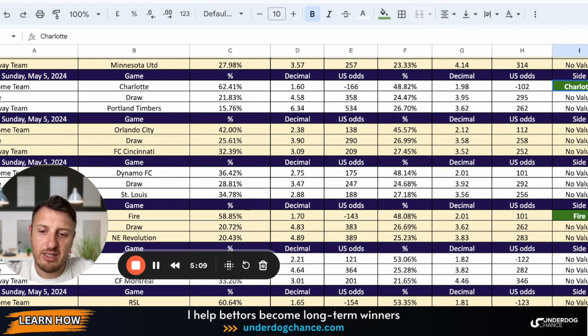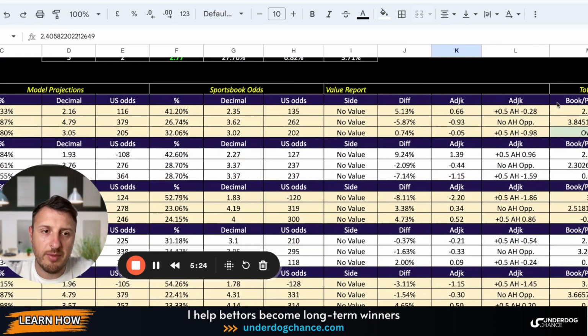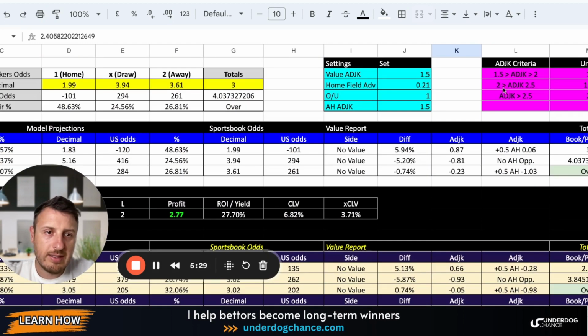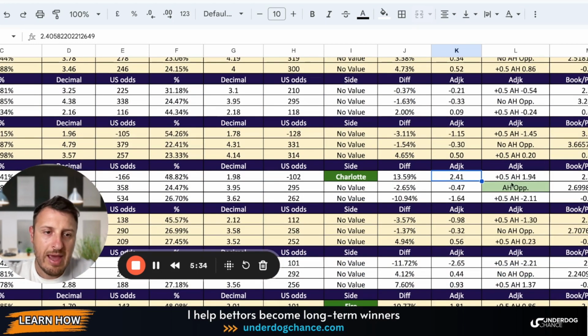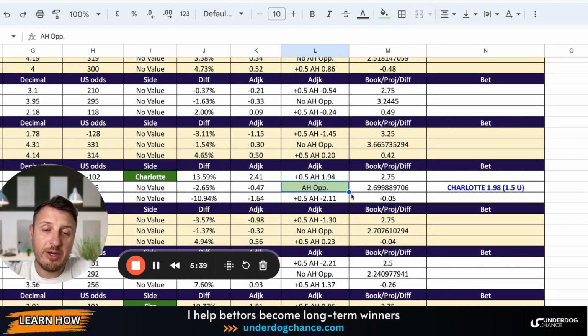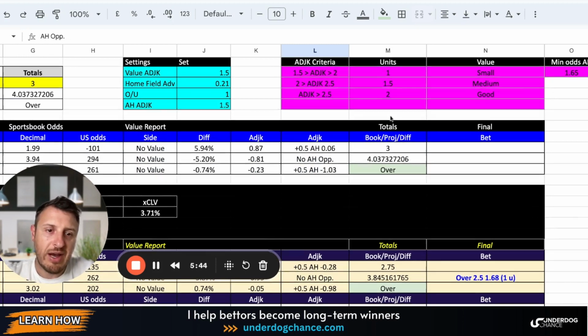Based on my projections, Charlotte is a qualified bet. Why? Because my betting model showed that Charlotte should be minus 166 and they are minus 102. And this number, the adjusted Kelly criterion number, is 2.41. It is between 2 and 2.5. This suggests it is a 1.5 unit play, okay? And you can also take Asian handicap opportunity, especially with huge underdogs. But I would not go below odds 1.65, okay?